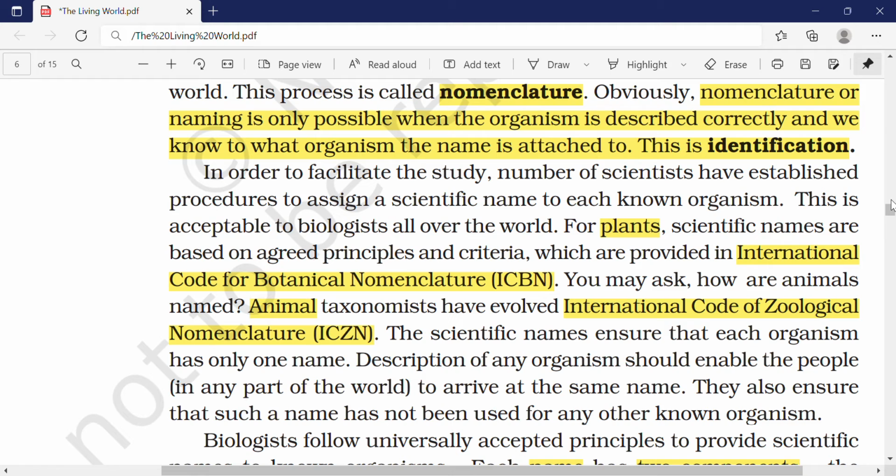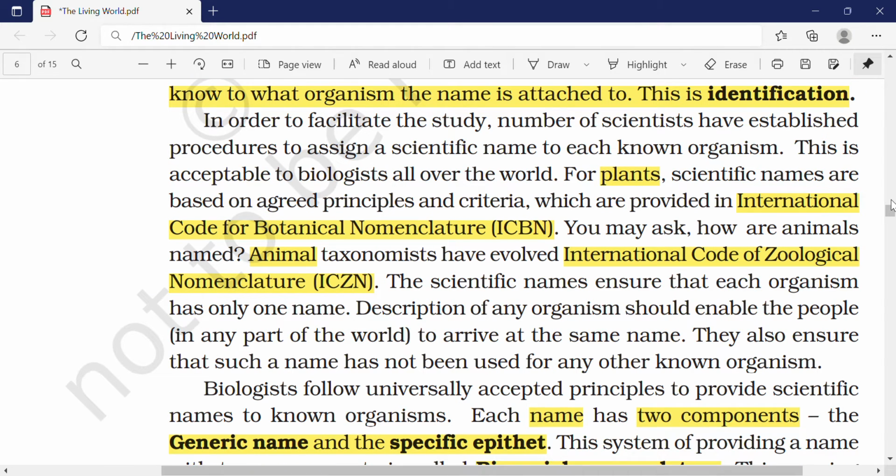So this is very important: International Code for Botanical Nomenclature and International Code for Zoological Nomenclature. Also, don't forget, please read out all the points that I have highlighted. The scientific names ensure that each organism has only one name.